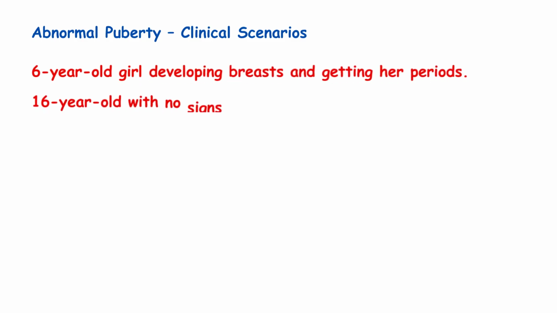Now, imagine a 6-year-old girl developing breasts and getting her periods, or a 16-year-old with no signs of puberty at all. These are real clinical scenarios, and now we're going to understand exactly what causes them and how to manage them. Let's discuss precocious puberty now. What does precocious mean? It means early, too early.